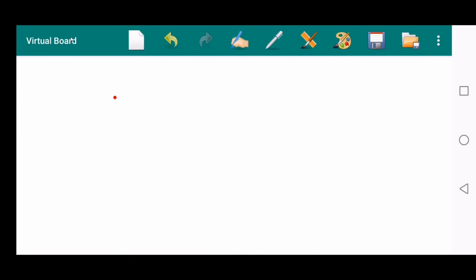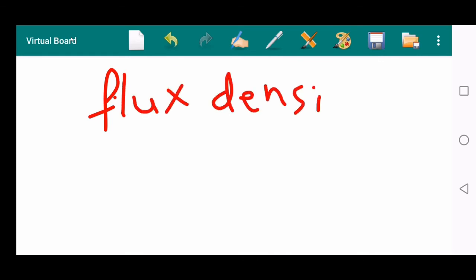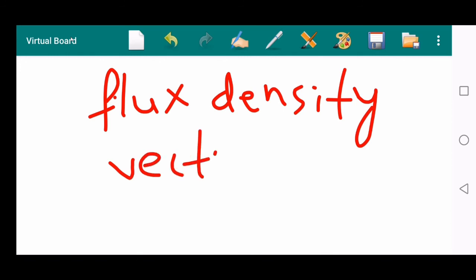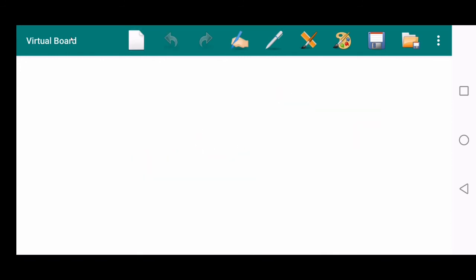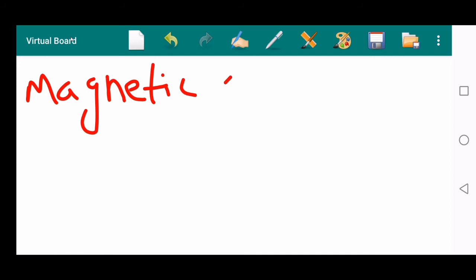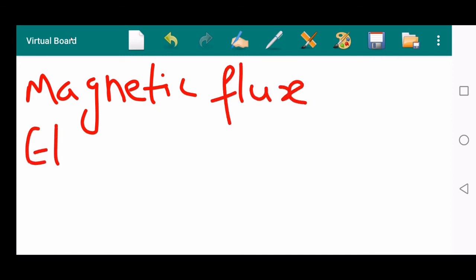Now let's see another point: all the flux densities are vectors. If the word flux density is there, then that kind of physical quantity is a vector. Let's see examples, like magnetic flux density. It is a vector. Similarly, electric flux density is also a vector.